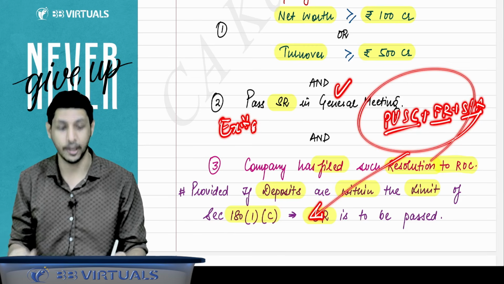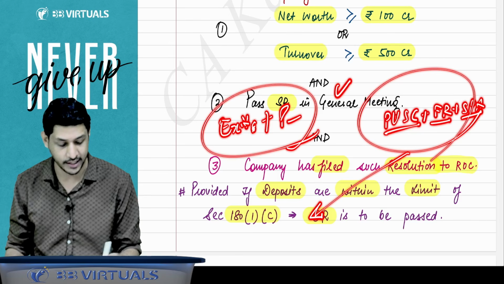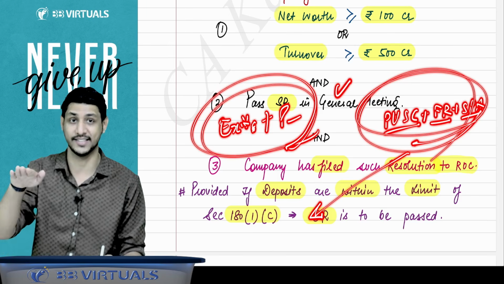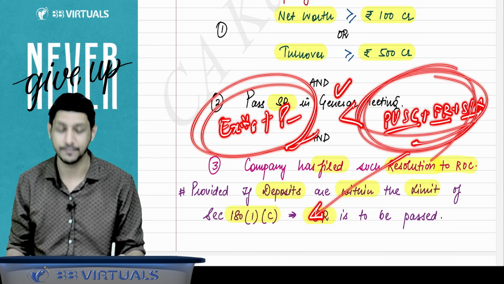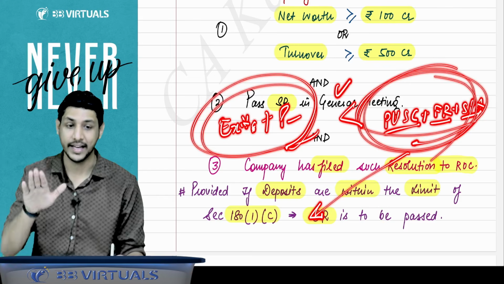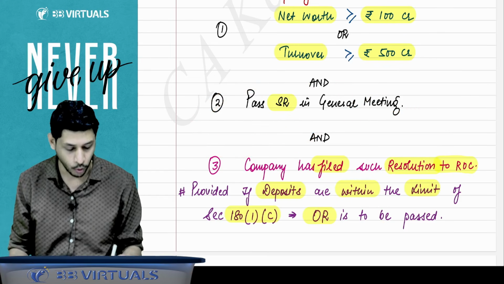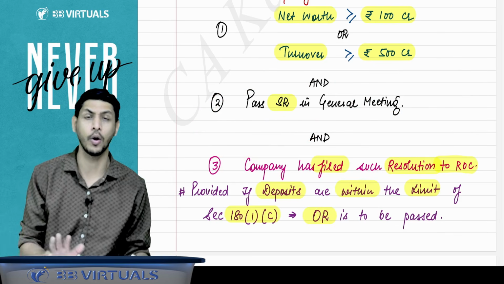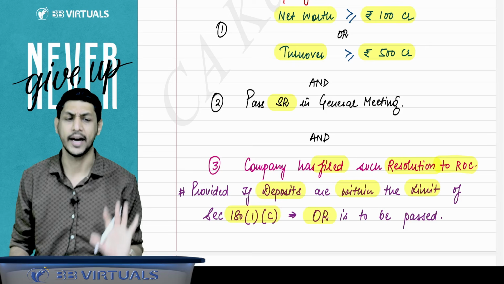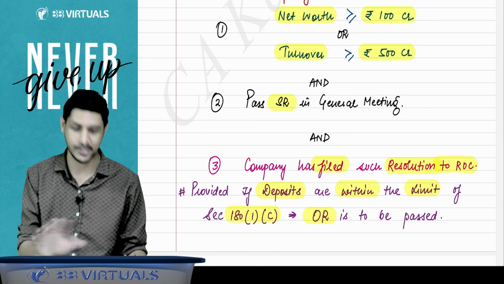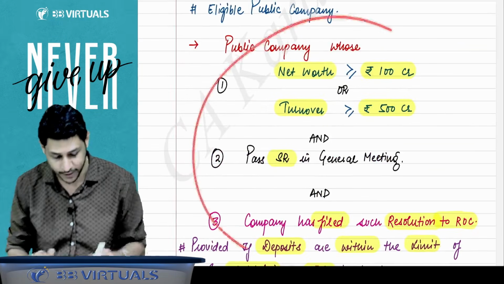So I want to say, if your existing plus proposed borrowing is not exceeding this limit, if your existing plus proposed deposits are less than this limit, then there is no need to pass an SR. You just have to pass an OR. Then an OR is sufficient. You just pass the OR, file that OR with the ROC, and that is enough. You need not pass a special resolution. So this is the criteria of an eligible public company.